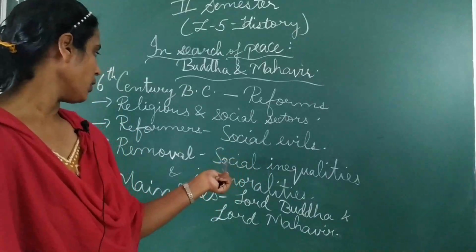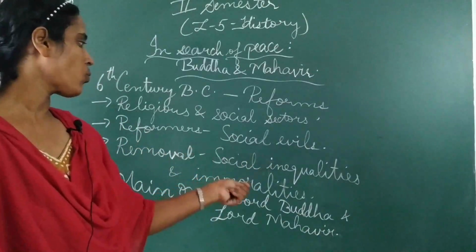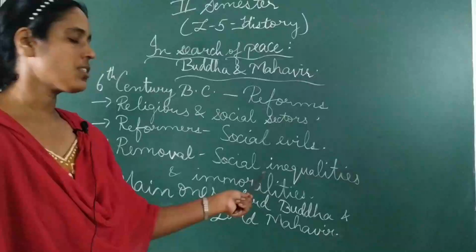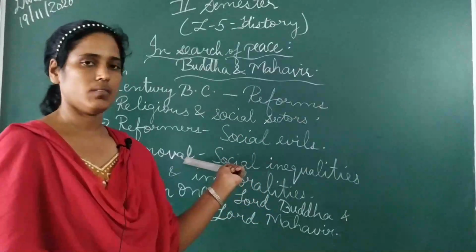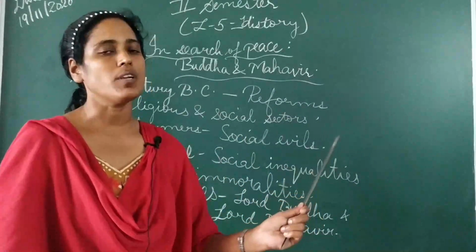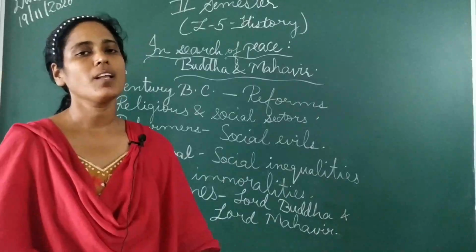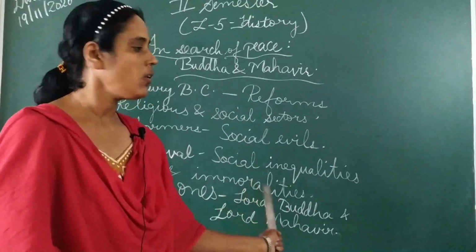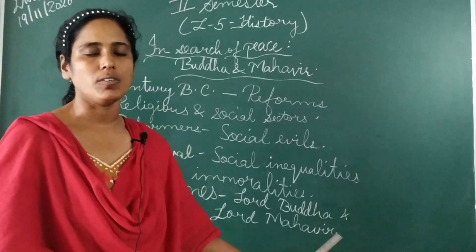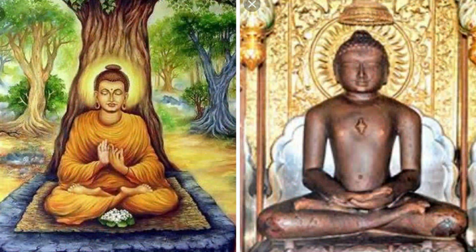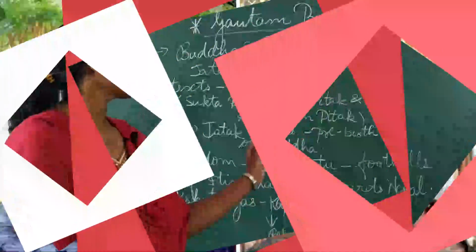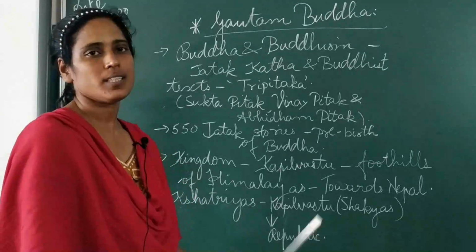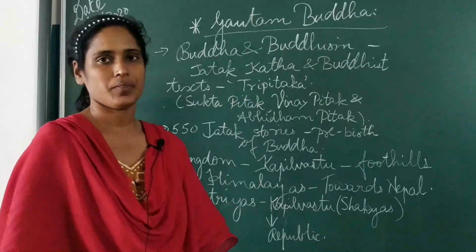So now we will continue with the next topic, that is how these social inequalities and immoralities were removed, the removal of all these things by various reformers. In this chapter, we have 2 main reformers. They are the main ones, Lord Buddha and Lord Mahavir. First we will study about Lord Buddha. So now we will study about the first reformer in this chapter, that is Gautam Buddha.